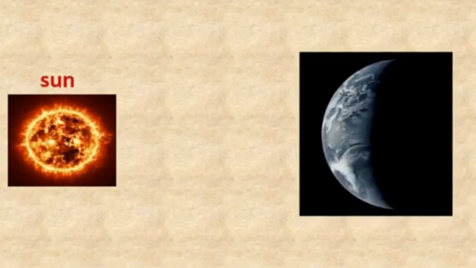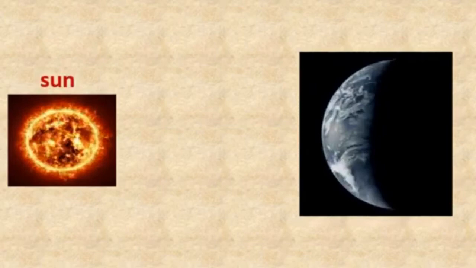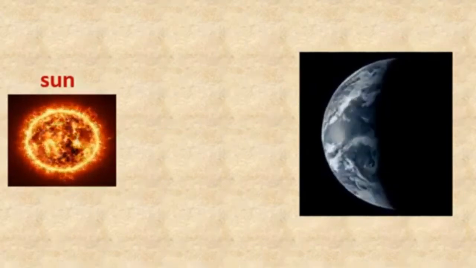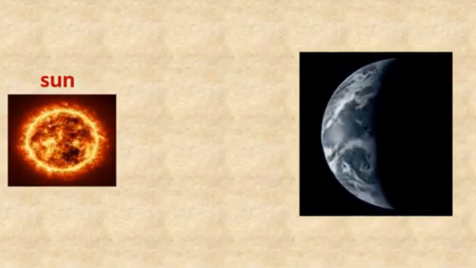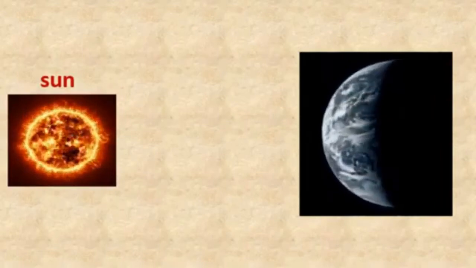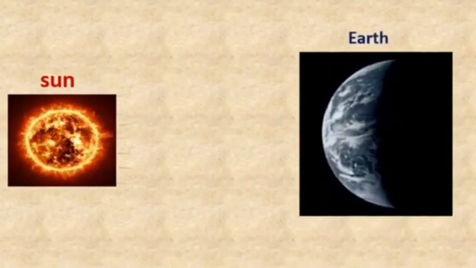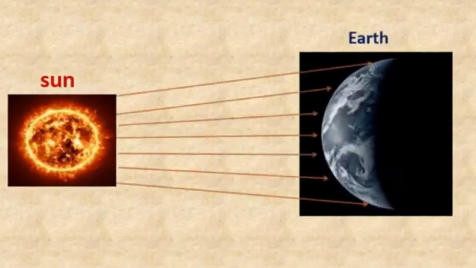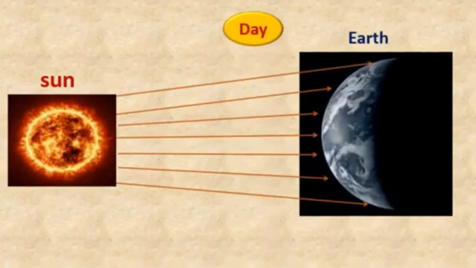Yes, this is the sun. Now earth. You know that earth always rotates on its own axis. Correct? Now here the part of the earth which faces towards the sun gets the light. Then it is day here.